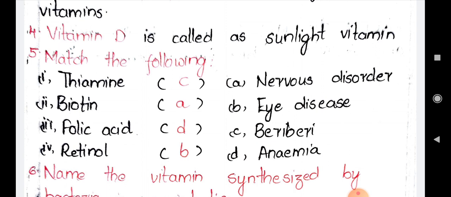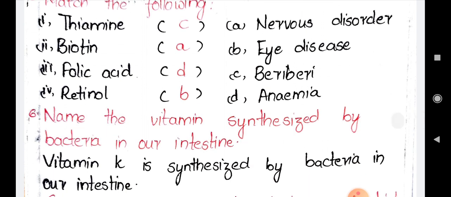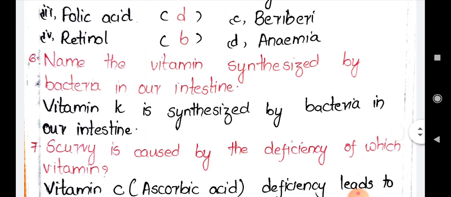Let us go to the next question. Name the vitamins synthesized by bacteria in our intestine. Already I said some of the vitamins can be synthesized in our body, but not all the vitamins. The vitamin that is synthesized in our body by the bacteria Escherichia coli is vitamin K. The chemical name of vitamin K is phylloquinone. It is synthesized by Escherichia coli in the intestine. Vitamin K is the answer for this question.